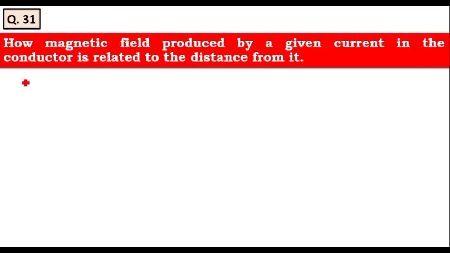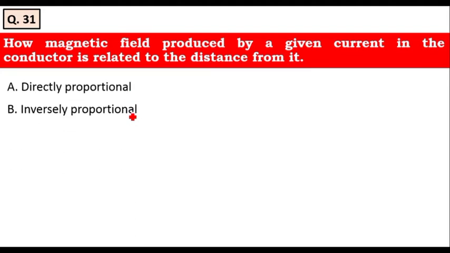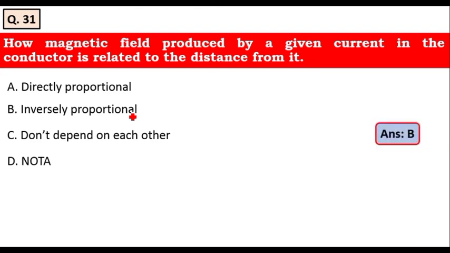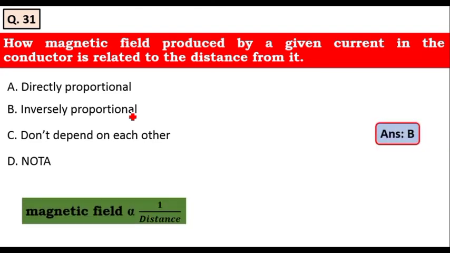Next question is, how magnetic field produced by a given current in the conductor is related to the distance from it, whether it is directly proportional, inversely proportional, don't depend on each other, none of the above. The magnetic field produced by a given current in the conductor is inversely proportional to the distance from it. Therefore, option B is the right answer.